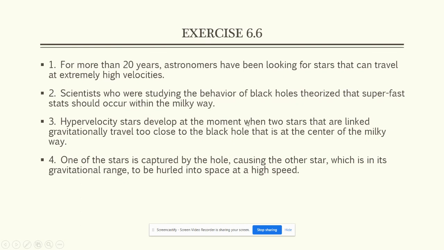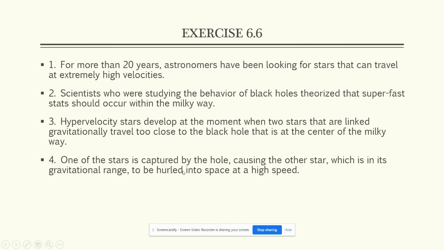Hypervelocity stars develop at the moment when the two stars that are linked gravitationally travel too close to the black hole that is at the center of the Milky Way. Goodness, okay, that's a big one. When here, remember that's a subordinate conjunction, so we'll keep going. We're looking at that. It's not a demonstrative determiner. It would be like that star, this star. So what follows it, you can see, is a whole clause. That are linked gravitationally, and it's describing the stars. So that is the relative pronoun in this case. And then let's see, too close to the black hole that is at the center of the Milky Way. Here again, the word that is a relative pronoun. The antecedent is black hole.